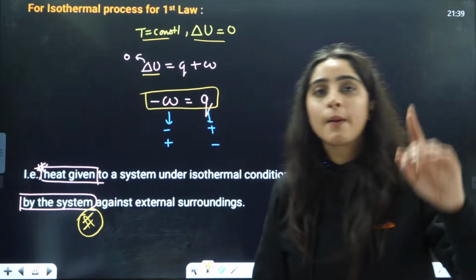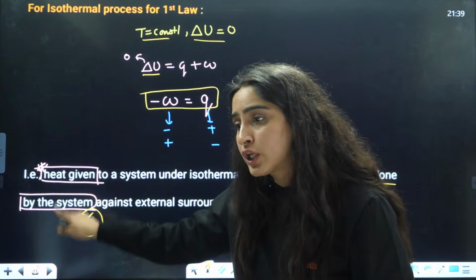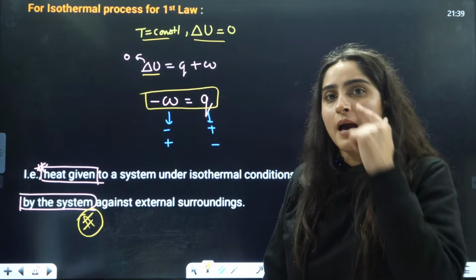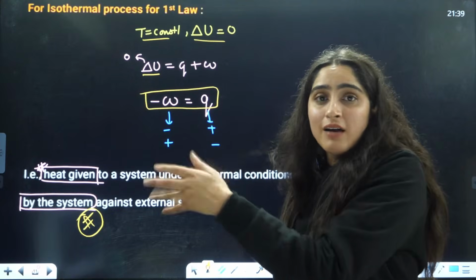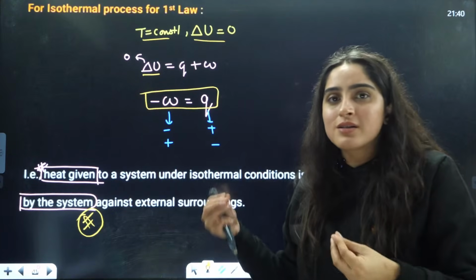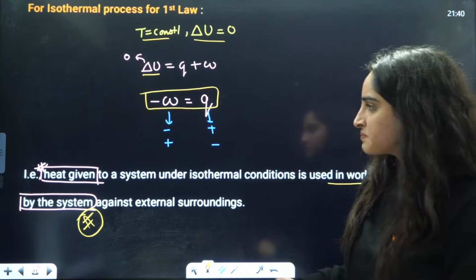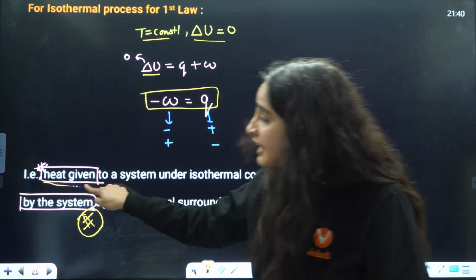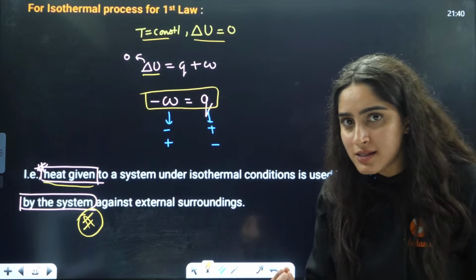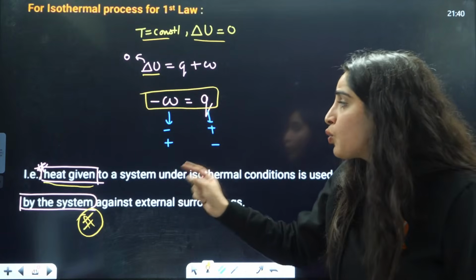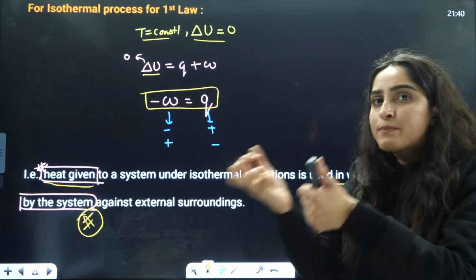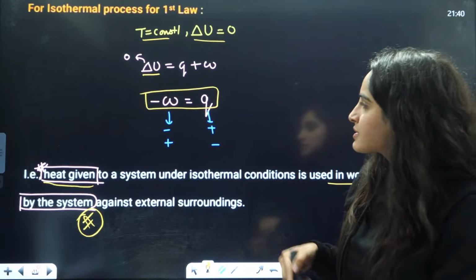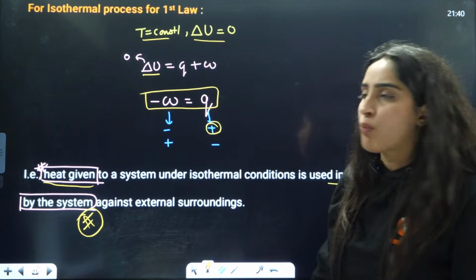Very important. From these kinds of theory points, questions are asked, and you say, ma'am, how can I predict whether it is on the system or by the system? See, they are saying heat given. Heat given means heat is given to the system. That means the system is absorbing the heat, and when the system absorbs heat, Q is positive.